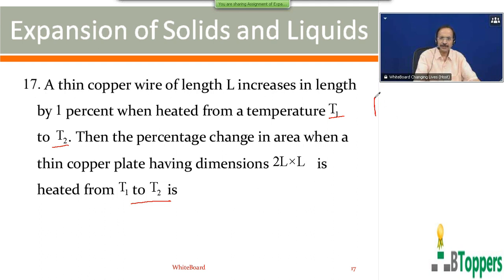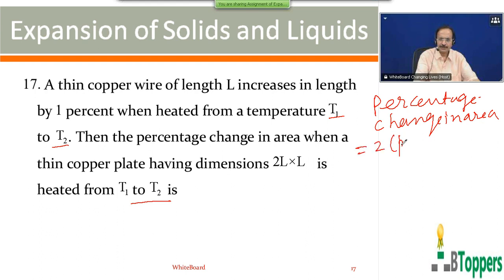The total percentage change in area of the solid, when the solid is heated uniformly, is almost nearly 2 times the percentage change in the length.